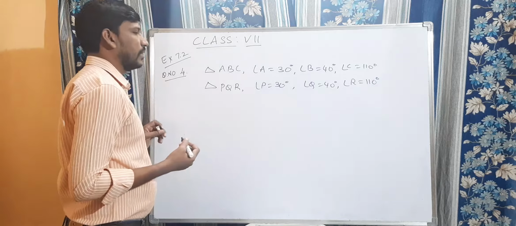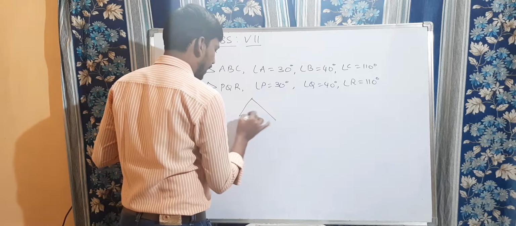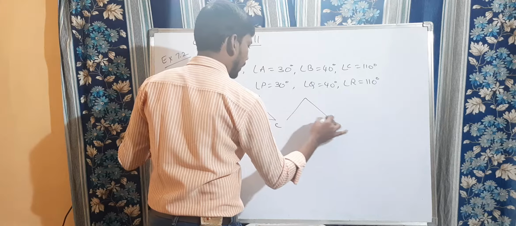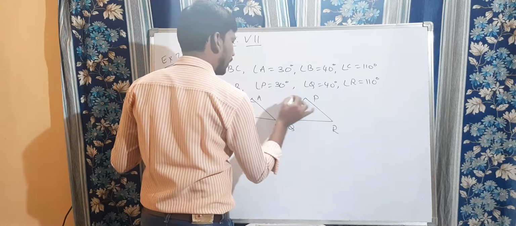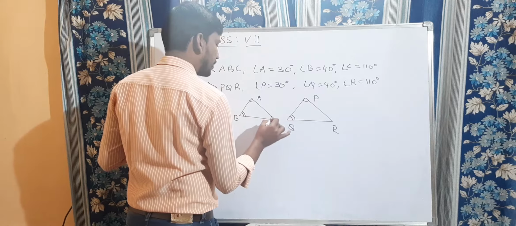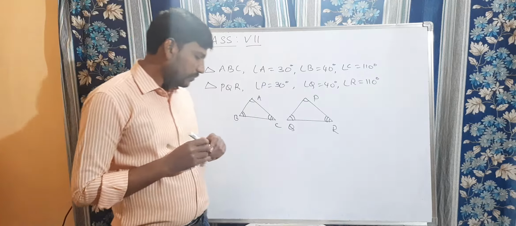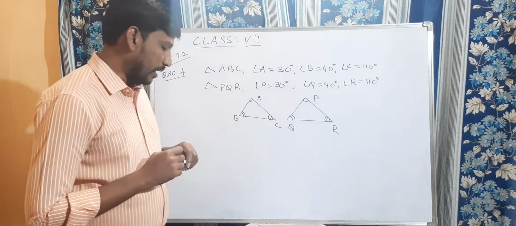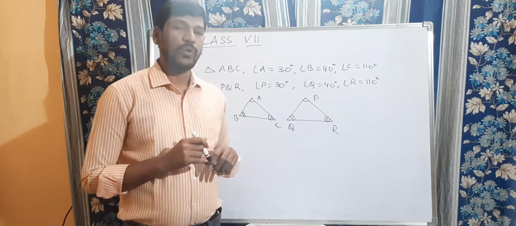So here they given the corresponding angles are equal in these two triangles. Angle A and angle P equal, angle B and angle Q equal, angle C and angle R equal. A student says that triangle ABC is congruent to triangle PQR by AAA congruency criterion. Is he justified? Why or why not?